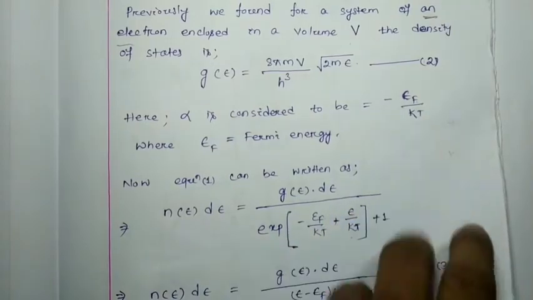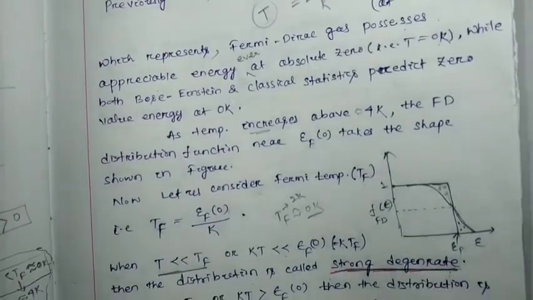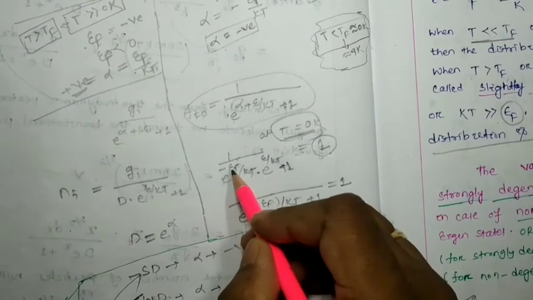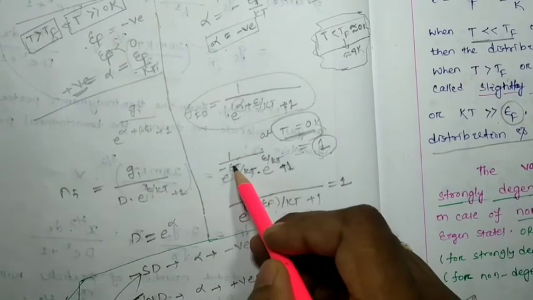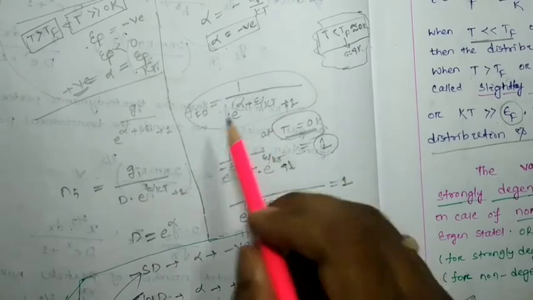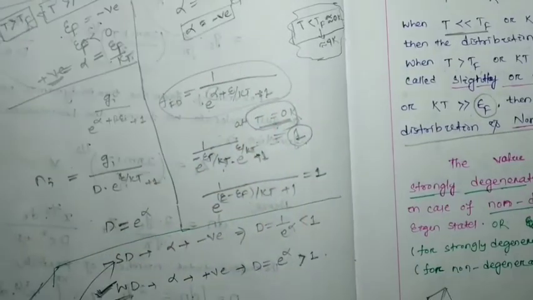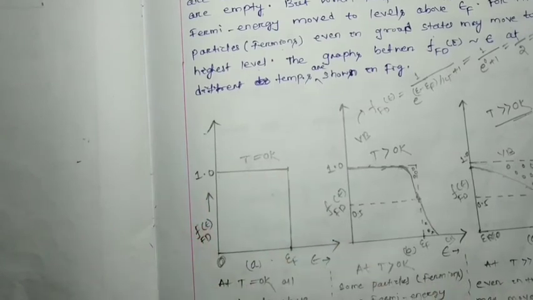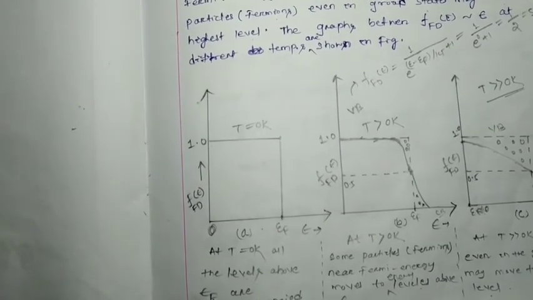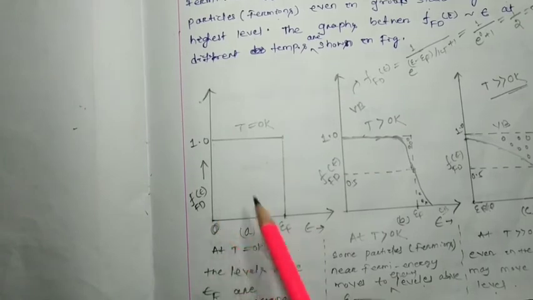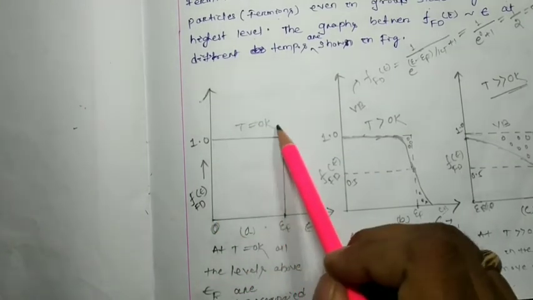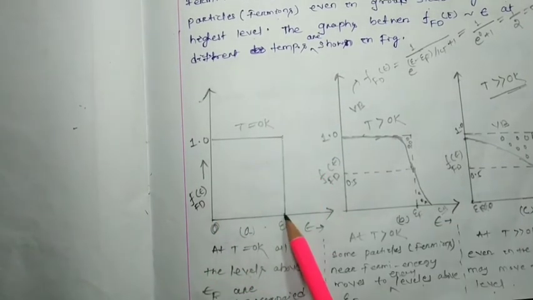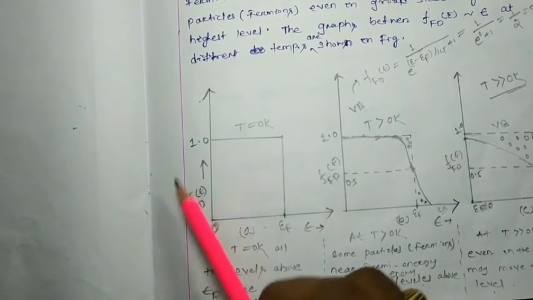See, if we consider e to the power alpha, with alpha being minus epsilon F by kT, then this will be satisfied for the Fermi-Dirac distribution function below EF at T equal to 0, equal to 1. Again I am going to tell you carefully, you have to listen. For the Fermi-Dirac distribution function at 0 Kelvin below epsilon F, the value should be 1, right?